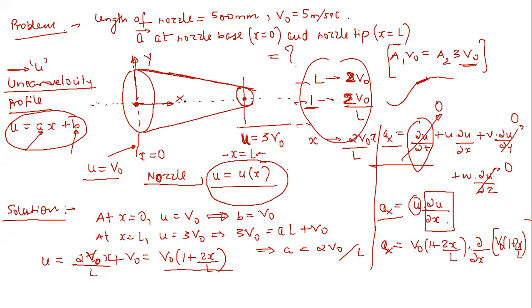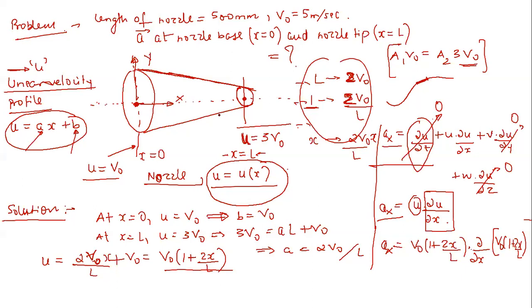So it is related to the length of the nozzle. If the length of the nozzle is 1 meter, you can assume the velocity is going to be a linear function of x.